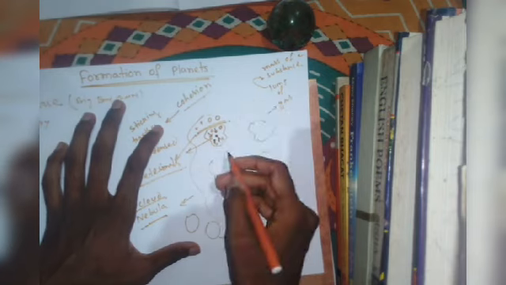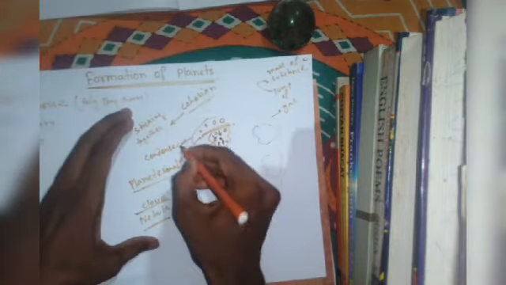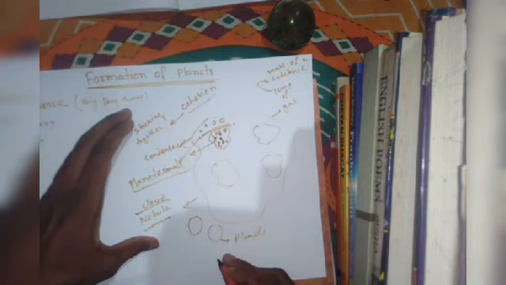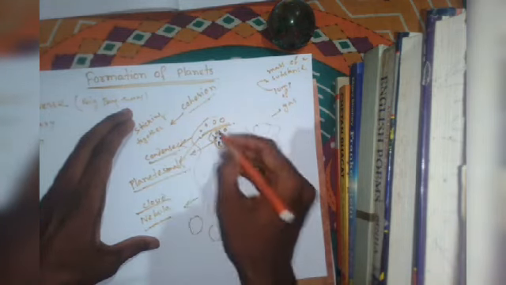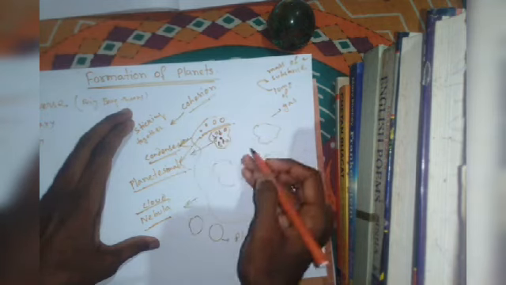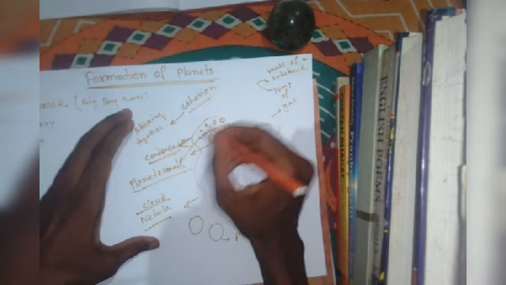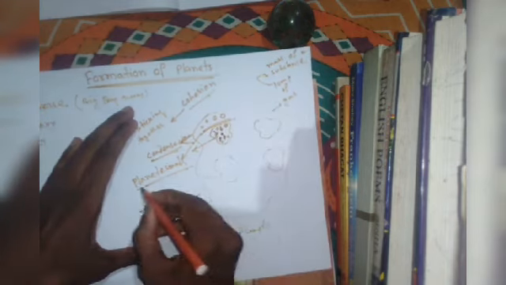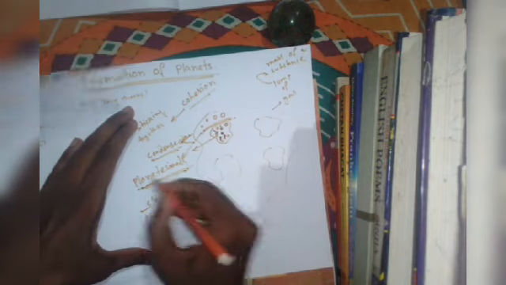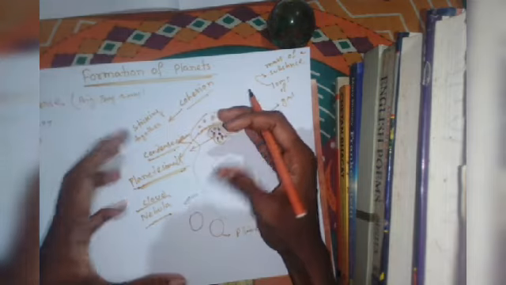Later on this gas started getting condensed, and for that reason they became small round shape objects, which are also known as planetesimals. And these planetesimals later on accumulated with each other, and later on they became planets.